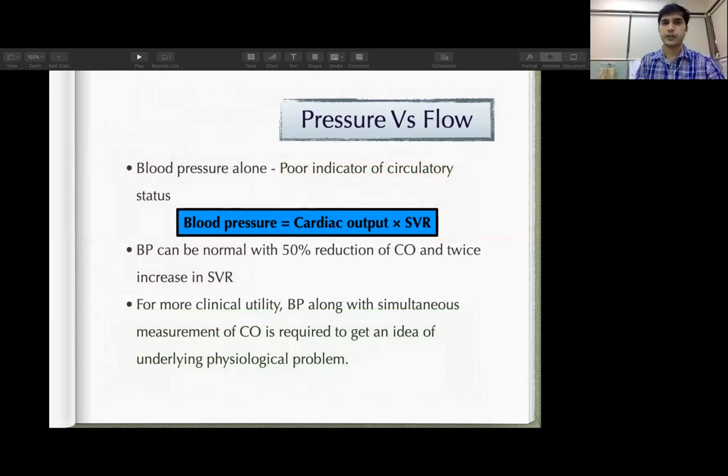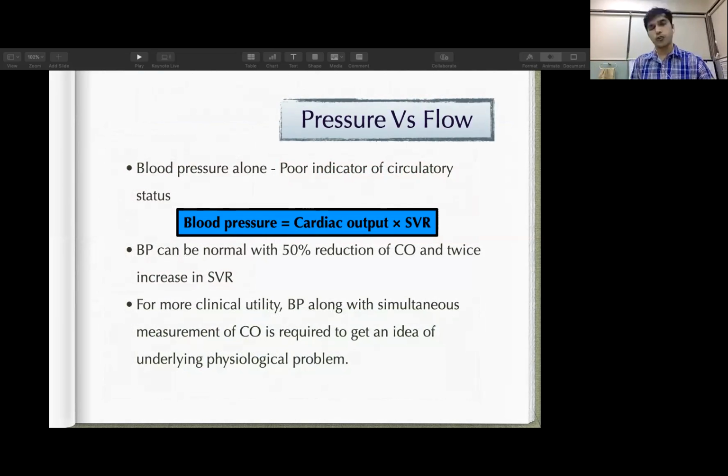So first we need to understand some physiological aspects of blood pressure, the relationship between blood pressure and flow. Blood pressure as a number alone is a very poor indicator of circulatory status. Why? Because it is a dependent factor. Blood pressure depends on cardiac output and your systemic vascular resistance. So the blood pressure can be normal if your cardiac output is reduced along with an increase in the SVR.